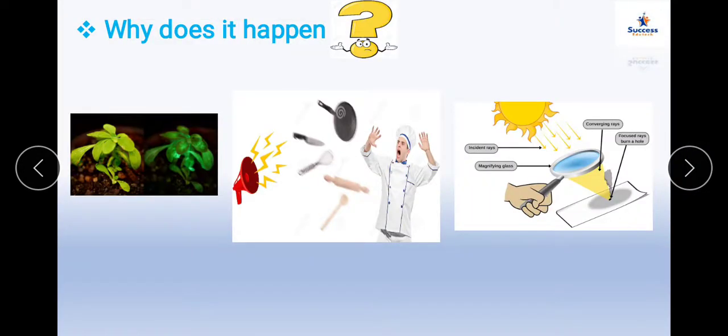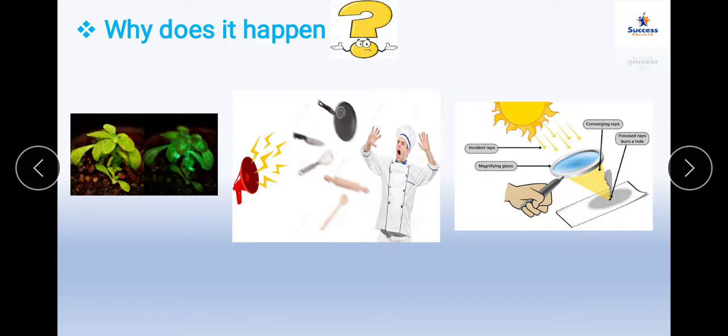Why does this happen? What has happened here? Let us see the picture. You can see an earthen pot. In that a plant is there, and we have kept that plant in the dark, correct? If a pot having a plant in it is kept in the dark, tell me, what will happen and why does it happen? The plant will lose its color. The leaves of the plant will fall down, correct? And there will be no process of photosynthesis. Why? Because there is no sunlight, there is no solar energy, so the requirement is solar energy.